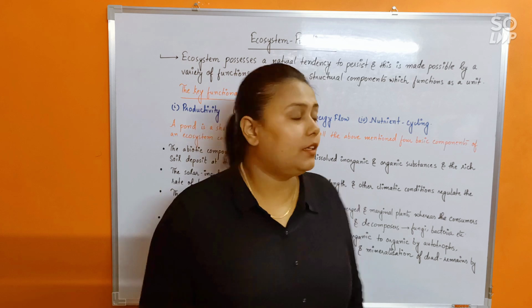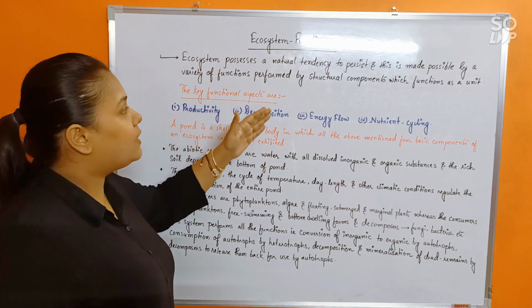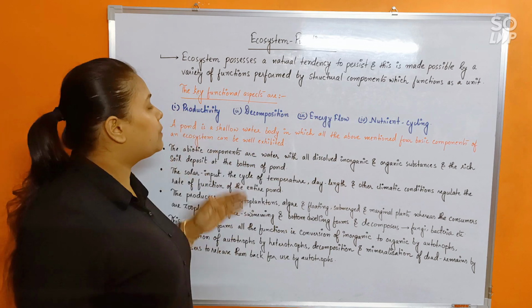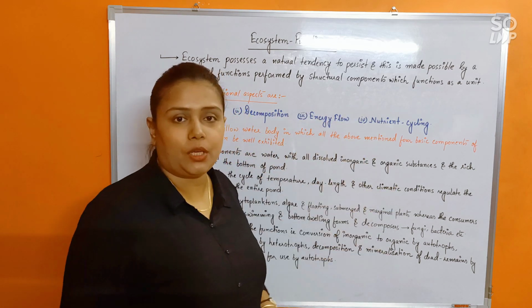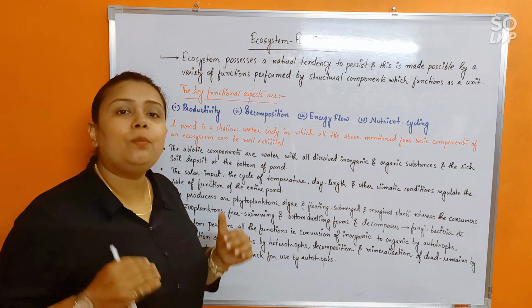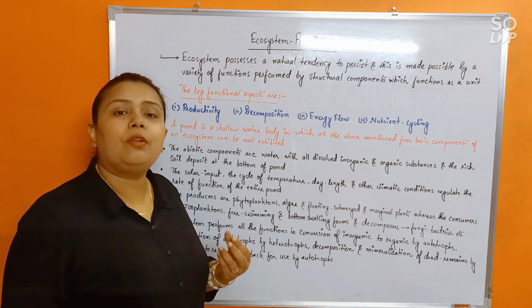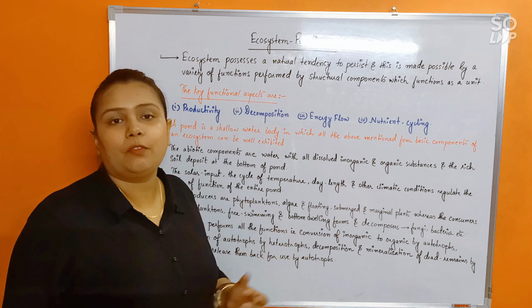Okay. See here, an ecosystem possesses a natural tendency to persist, and this is made possible by a variety of functions performed by structural components which function as a unit. So that means every ecosystem would want to persist continuously, and to do so there are various functions that it has to perform in the form of a unit.